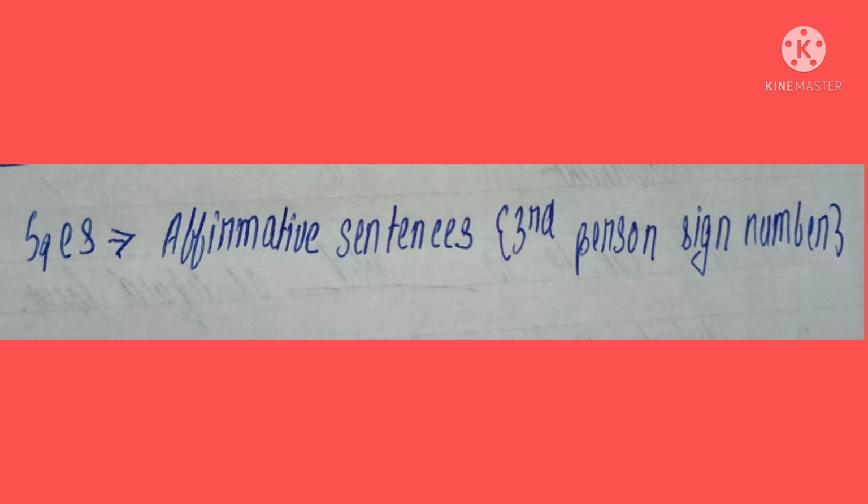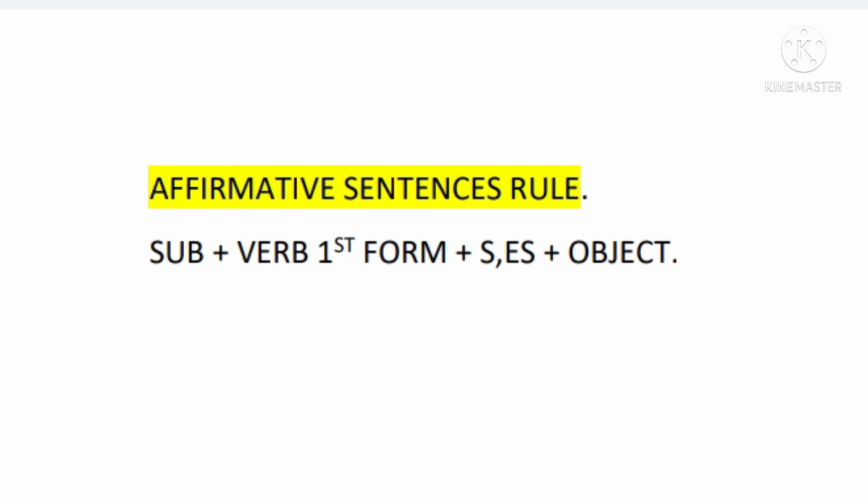We use S or ES with affirmative sentences with third person singular number. Now I will tell you the rule of affirmative sentences. Subject plus verb first form plus S or ES plus object. I have told you when to use S or ES before.